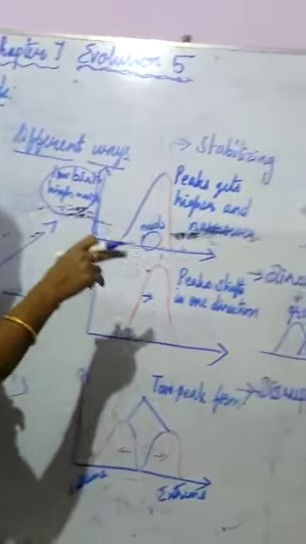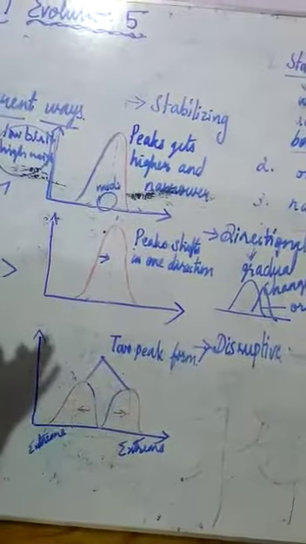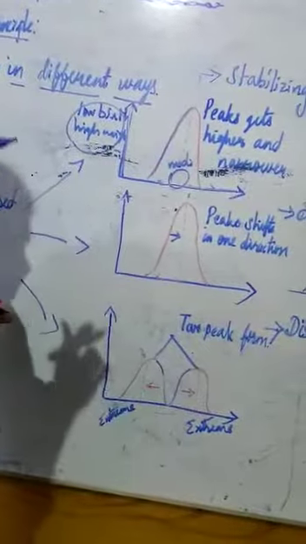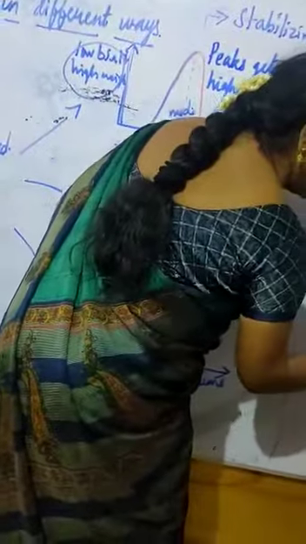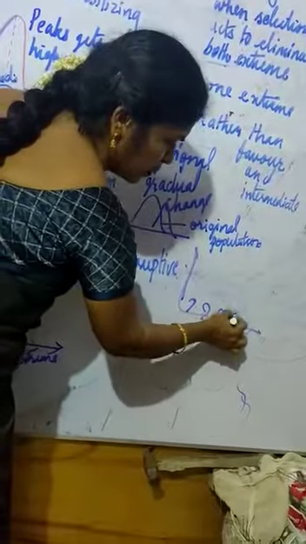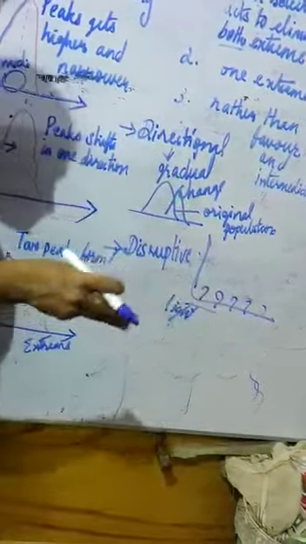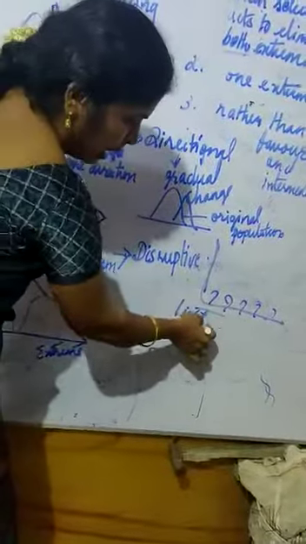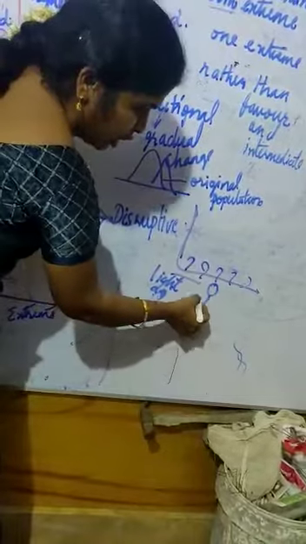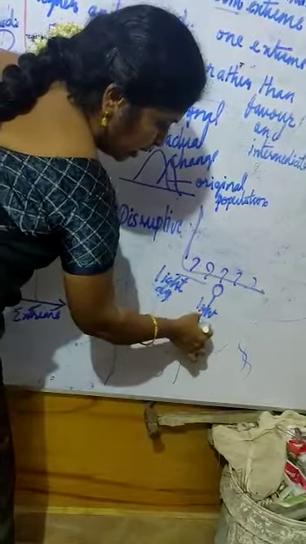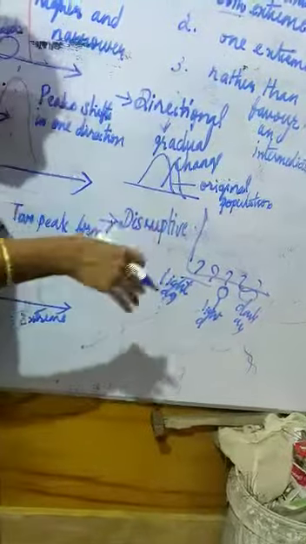And second one, directional. Directional means the peak shifts in one particular direction. The example for directional is the mice or mouse. We take any kind of organism, mice or mouse. First, this side is a light organism. In the middle, it has light dark. In the corner, it has dark organism, like this.